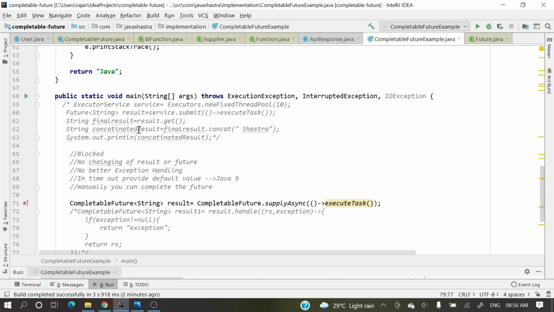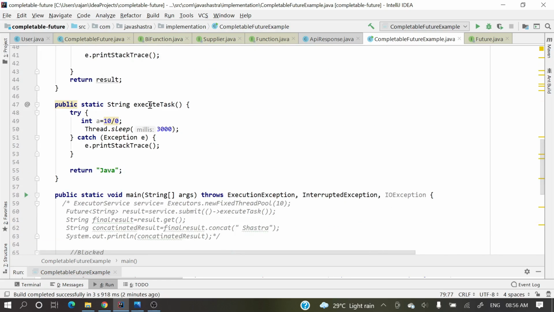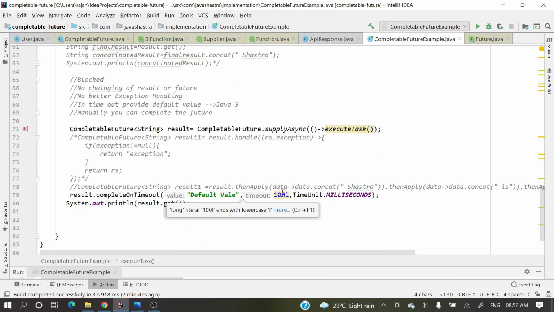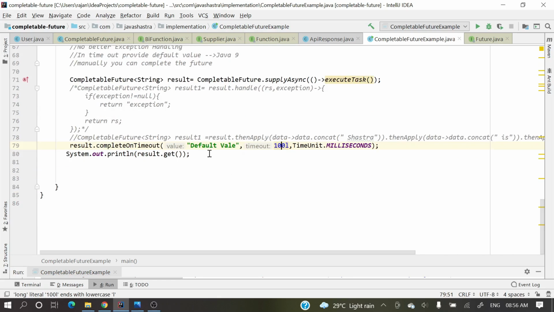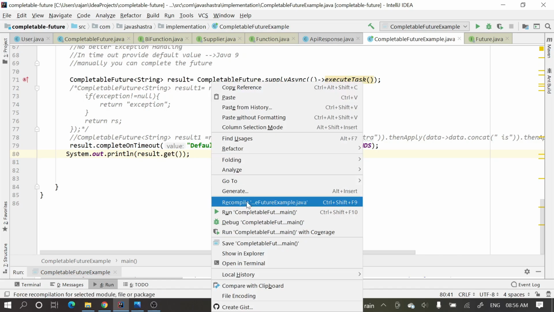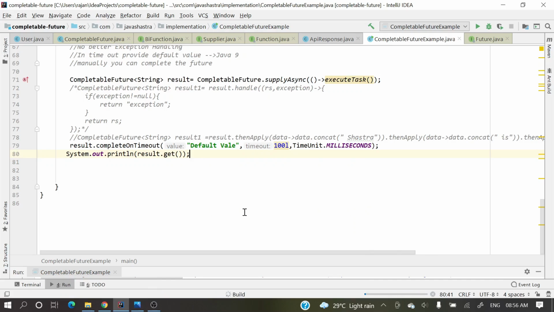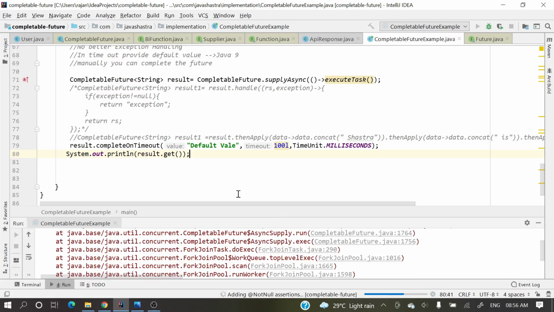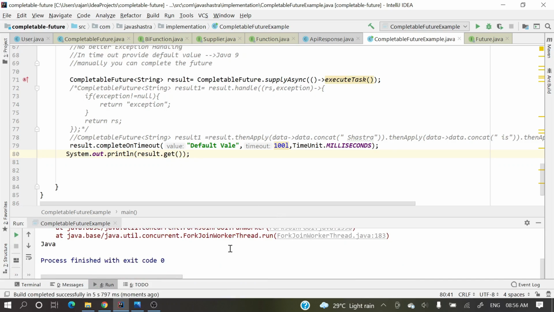Now in this execute task, we are delaying 3000 millisecond. So definitely we'll get a timeout, because here we are making the timeout 100 millisecond. So now we'll get the default value printed. Oh, we will not get it. On this one we should call result.get, and we'll not get the default.